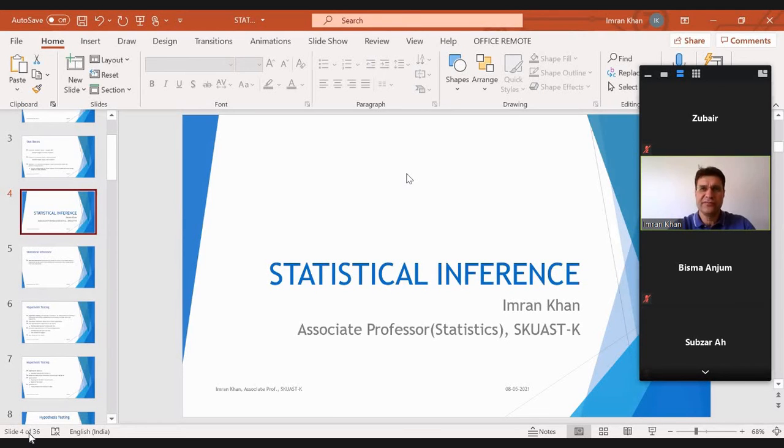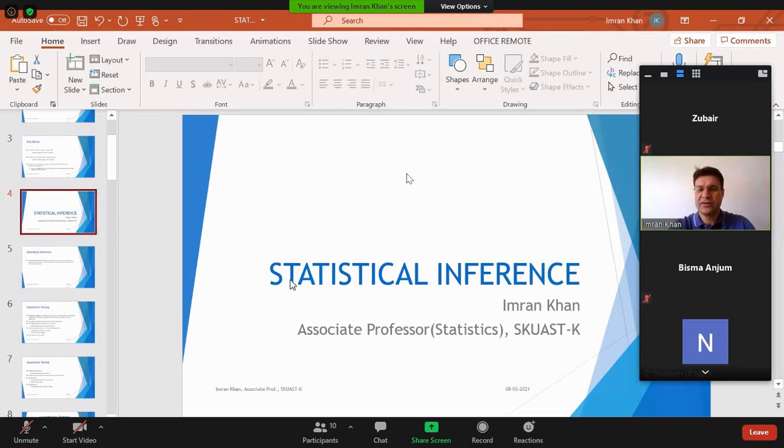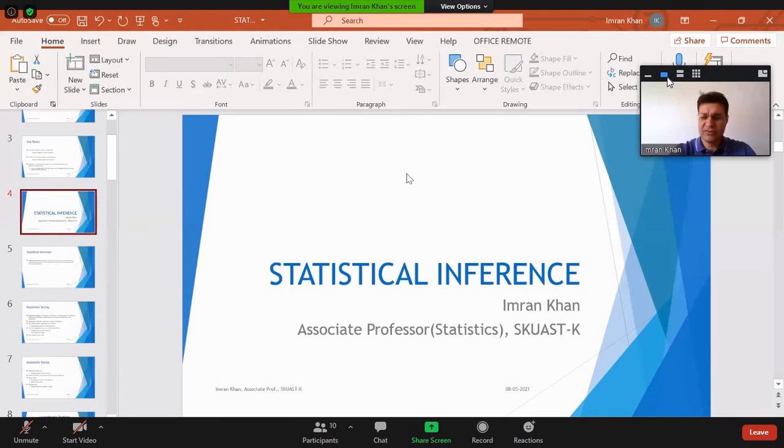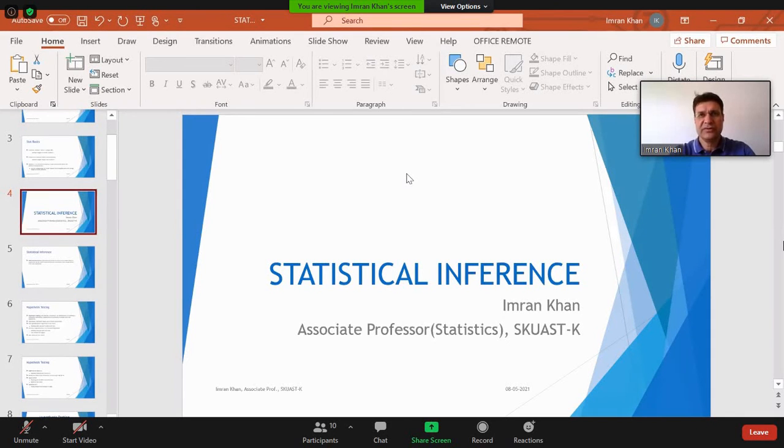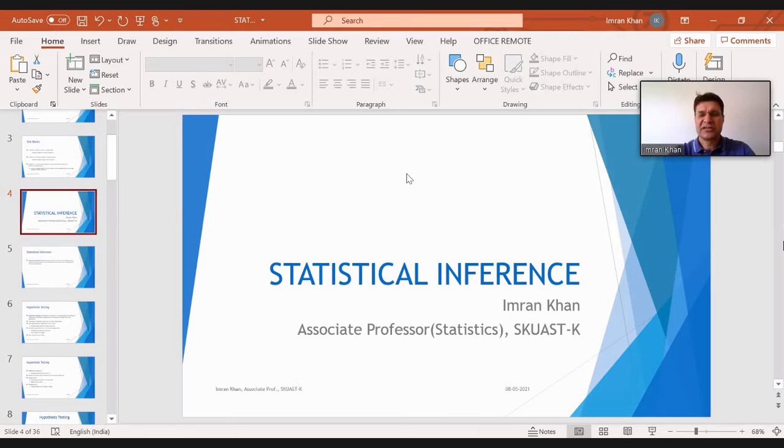After analysis, we go for the inference part. By inference, we mean we try to interpret the results. So statistical inference is the portion in which we go for the analysis as well as the interpretation of your results. We first analyze your data, then we interpret. But again, I will repeat: in statistics, we deal with samples. And on the basis of the sample, we draw our inference, we draw our conclusions and decisions for the population.